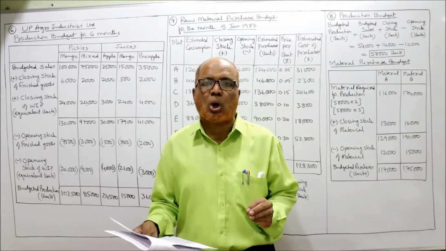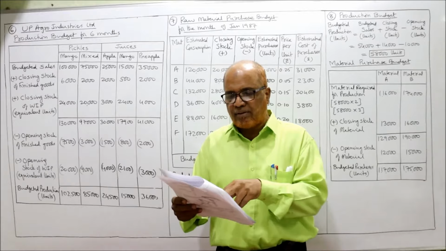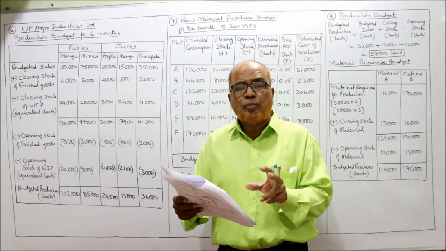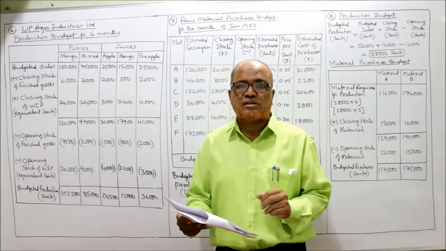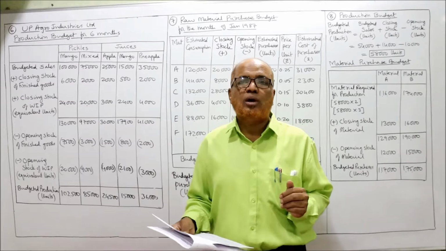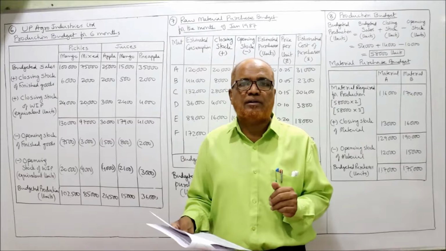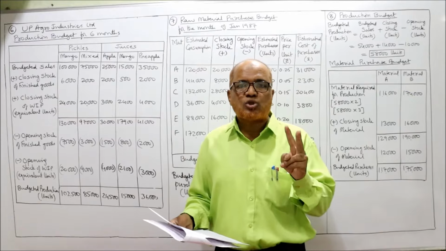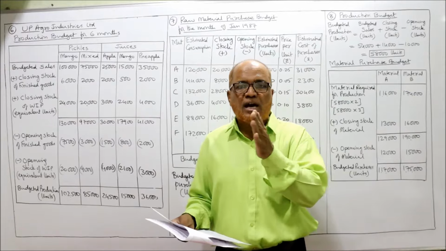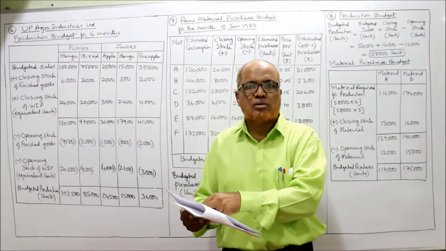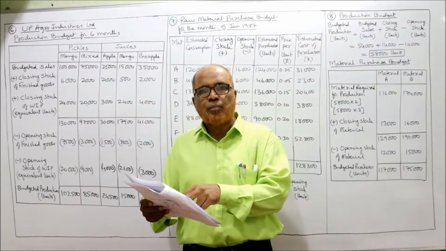Inventory means stock. The stock levels are given. Here the new point given in the problem is work in progress. The work in progress is called semi-finished goods. Partly completed, partly not completed. So we have 2 types of stock. Stock of work in progress and stock of finished goods. Right? The stock of work in progress.